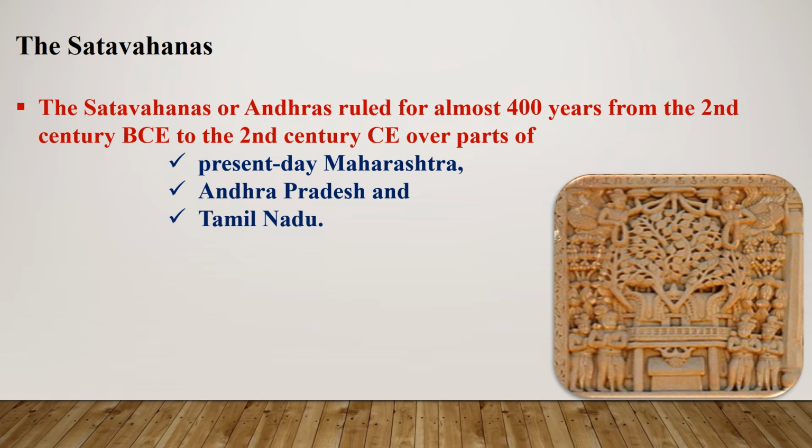The Satavahanas, the Andhras, ruled for almost 400 years from the 2nd century BCE to the 2nd century CE over parts of present day Maharashtra, Andhra Pradesh, and Tamil Nadu. Their capital was at Pratisthana.